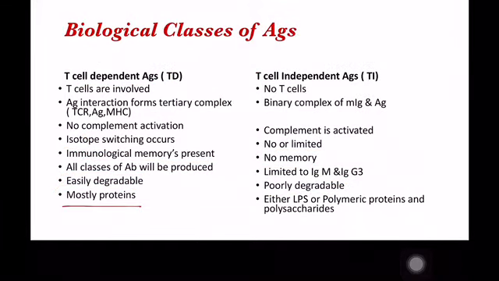The T cell dependent antigens are mostly proteins, but the TI antigens, as explained, are type 1 and type 2: endotoxins and lipopolysaccharides, and the polymeric proteins and polysaccharides present in the bacterial cell wall or in the capsule. So these are the classes of antigens based on the ability to induce antibody formation. Antigens are classified into two types, T cell dependent and T cell independent antigens. These are the differences.